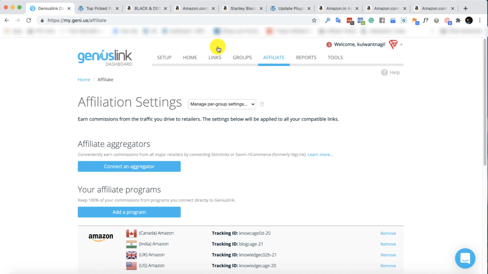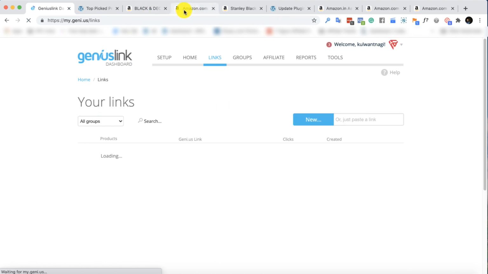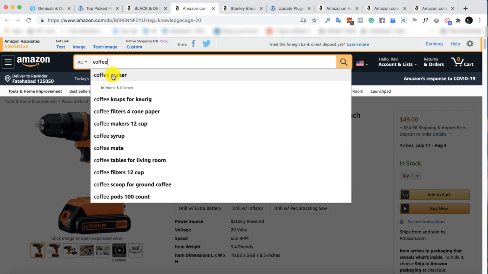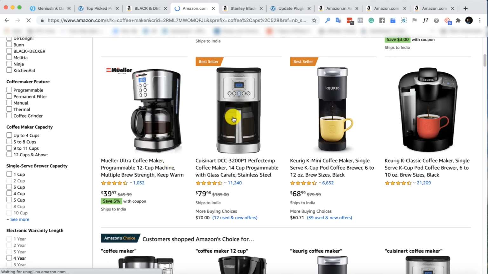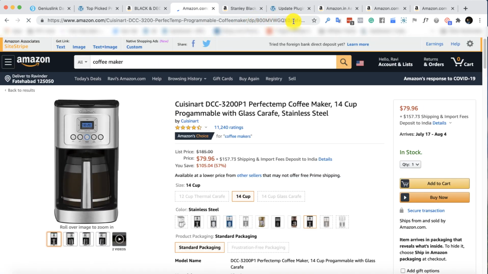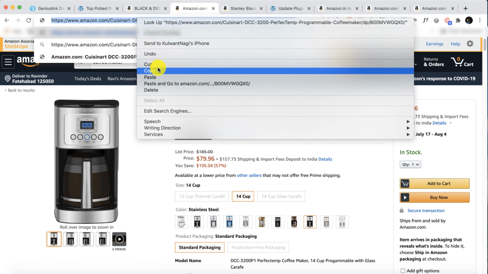Now the second thing is go to the links, and in the links, let's create any link. Let's create any link for Coffee Maker. Let's pick any coffee maker. Let's pick this one. So this is the coffee maker I'm going to pick right now, and I'm going to remove the unwanted parameters and just copy this. Now this is the product link. I will copy the link.